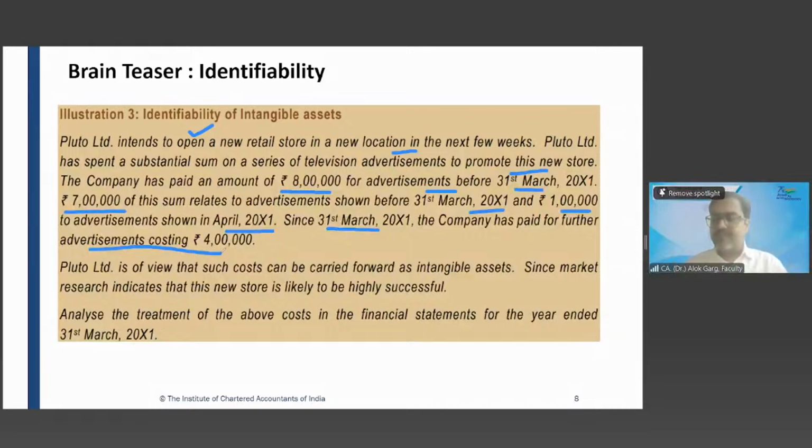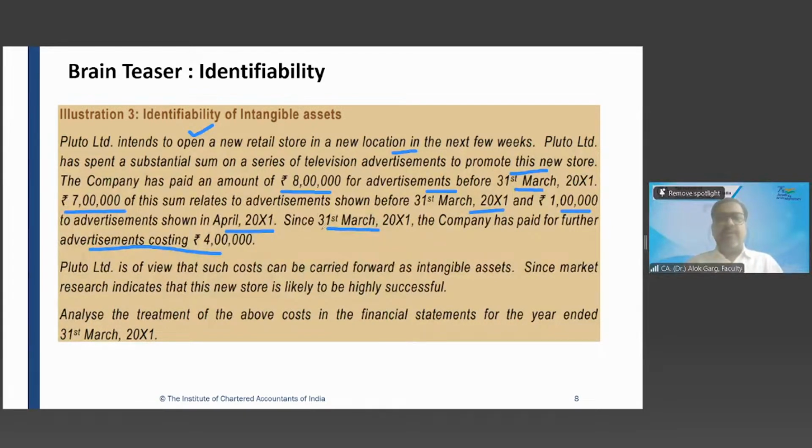So what is written in the first paragraph? In the first paragraph, they want to open a new retail store, okay? And they have spent a good money on the advertisement for the promotion of the new store. And why do they want to put this huge money on advertisement? Because they are foreseeing that when we do the advertisement, more revenue will come, more customers will come, and we will have a future economic benefit.